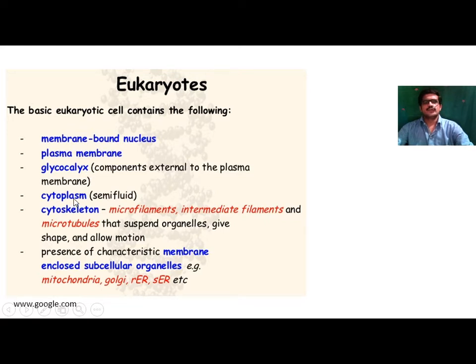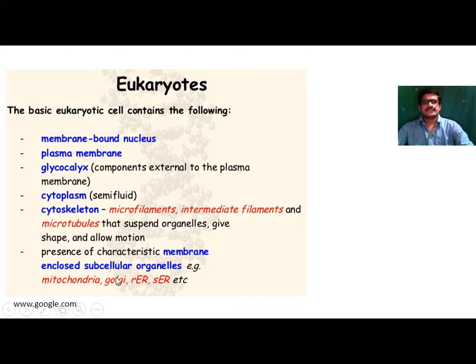The eukaryotic cell consists of a semi-fluid called cytoplasm. Cytoskeleton is also present, that is microfilaments, intermediate filaments and microtubules, that suspend organelles, give shape and allow motion. So the cytoskeleton gives shape to the organelles which are embedded in the cytoplasm.